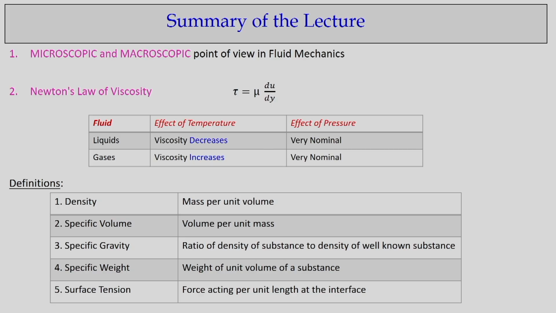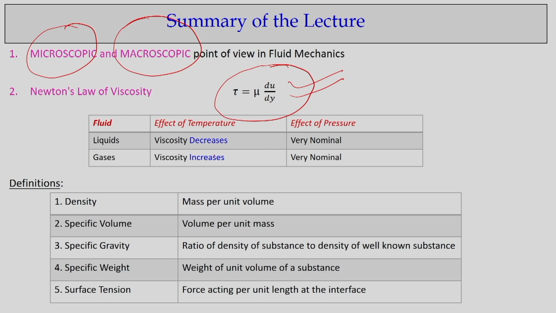With this, let me conclude lecture 2 with a summary. The very basic equation that we derived today is called Newton's law of viscosity. We looked at it from the microscopic and macroscopic points of view, the molecular motion point of view or the deformation of the fluid element, to define the shear stress as proportional to the velocity gradient or shear strain rate.